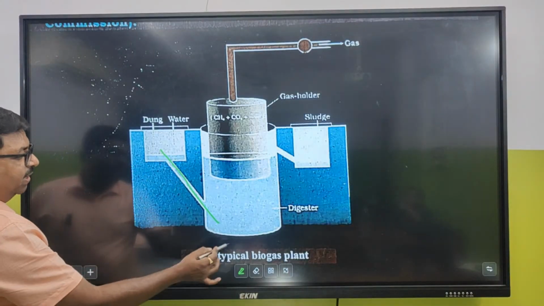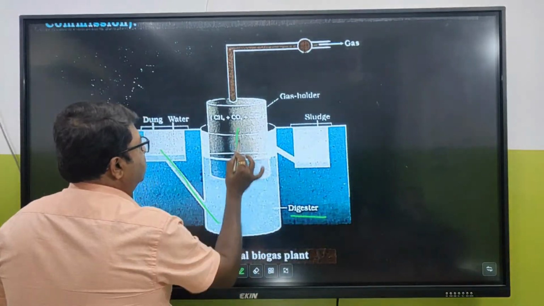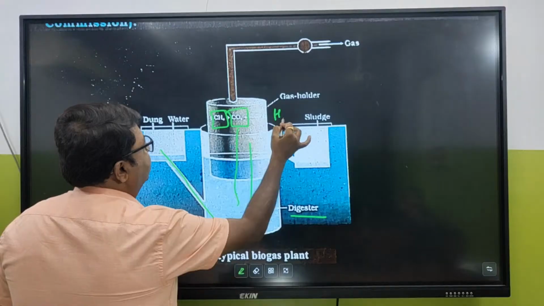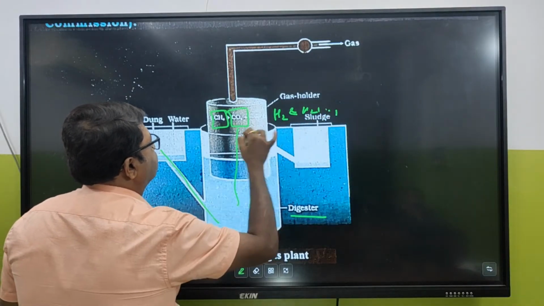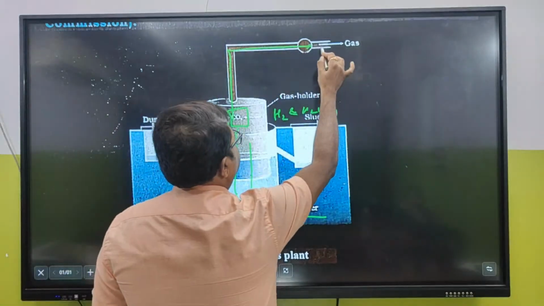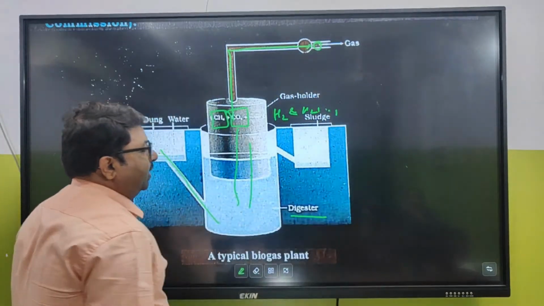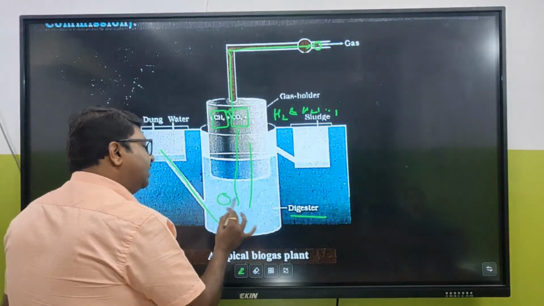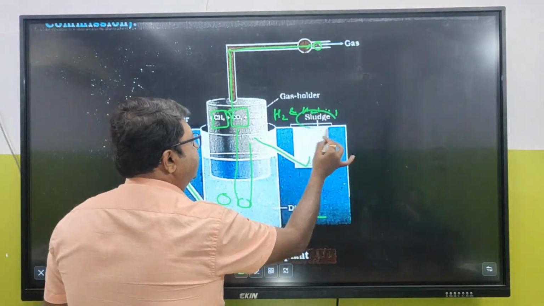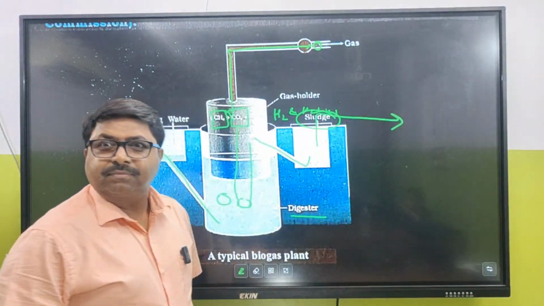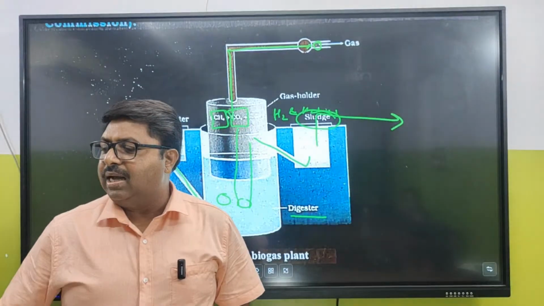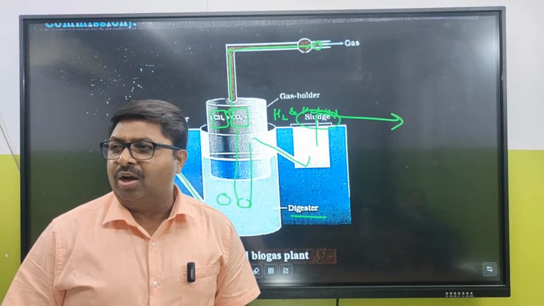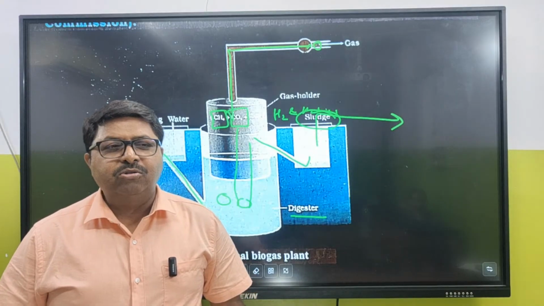Dung water is going to go over here, digested by the digester, and it is going to create methane 70%, carbon dioxide 5%, and hydrogen sulfide 1%. And this is going to go to your kitchen. There is a cock, and then ultimately gas. After some time there won't be any other gas left, so it is going to come down as a sludge. Use sludge as compost in making the soil fertile. Got the point? So this is about the biogas plant.